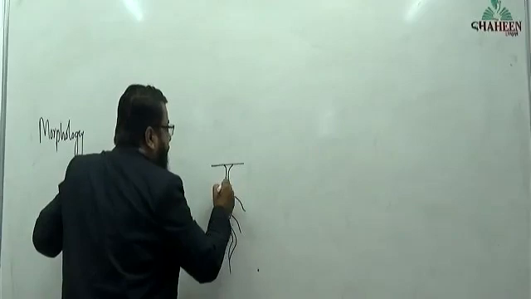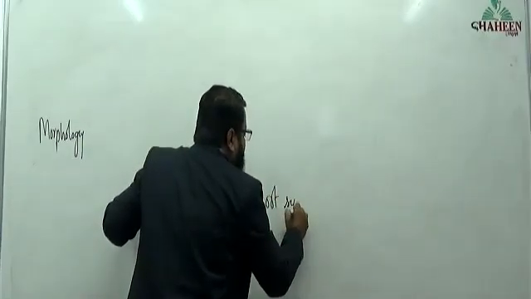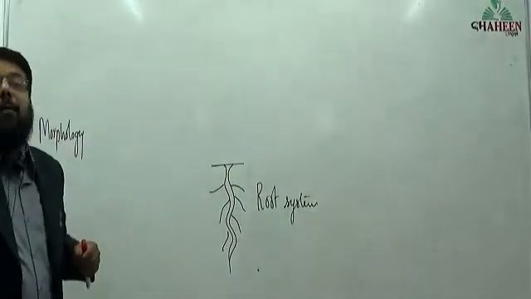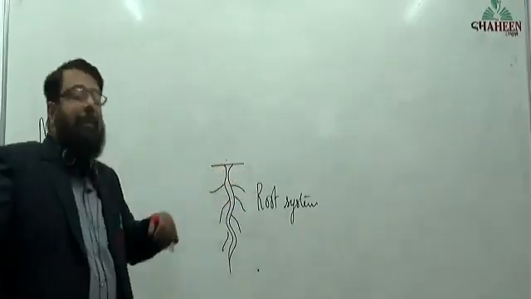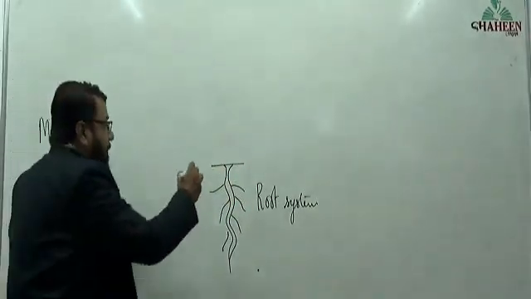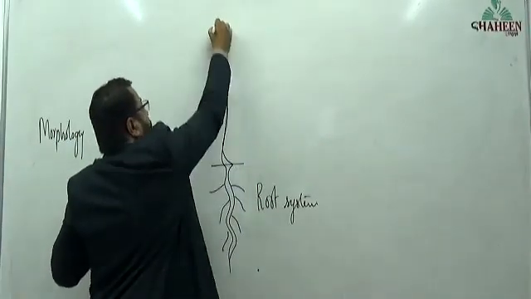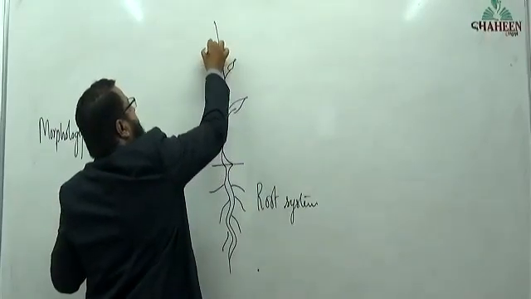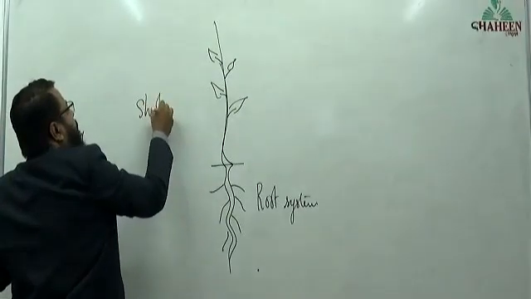That underground part is called the root system. The part of the plant which is above the ground is called the shoot system.